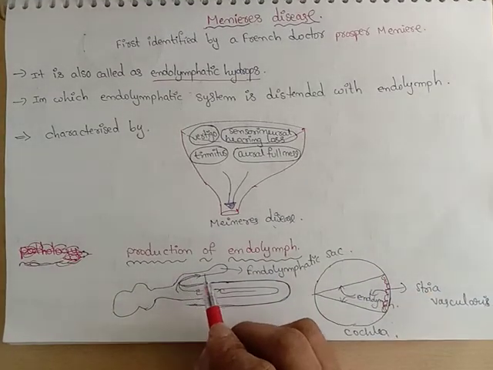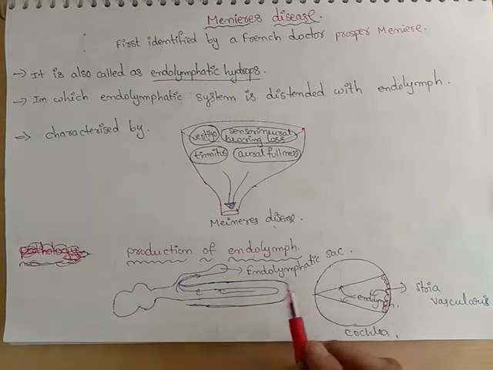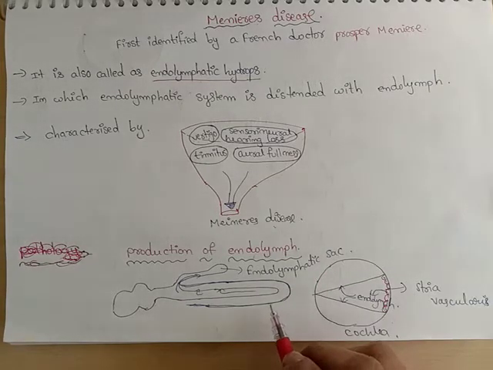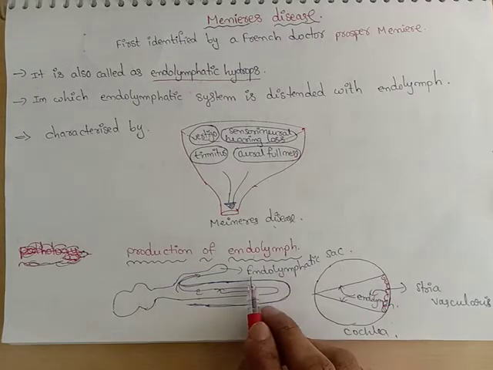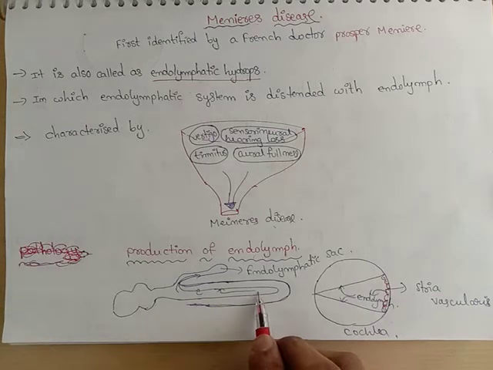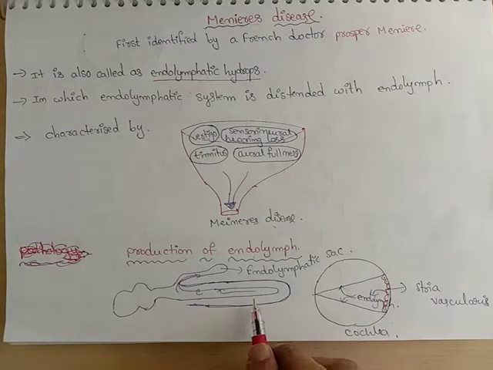First we will focus on the production of endolymph. Already you know the structure of the inner ear. There is the membranous labyrinth and the bony labyrinth. The membranous labyrinth is filled with endolymph, and the space between the bony labyrinth and the membranous labyrinth is filled with perilymph.